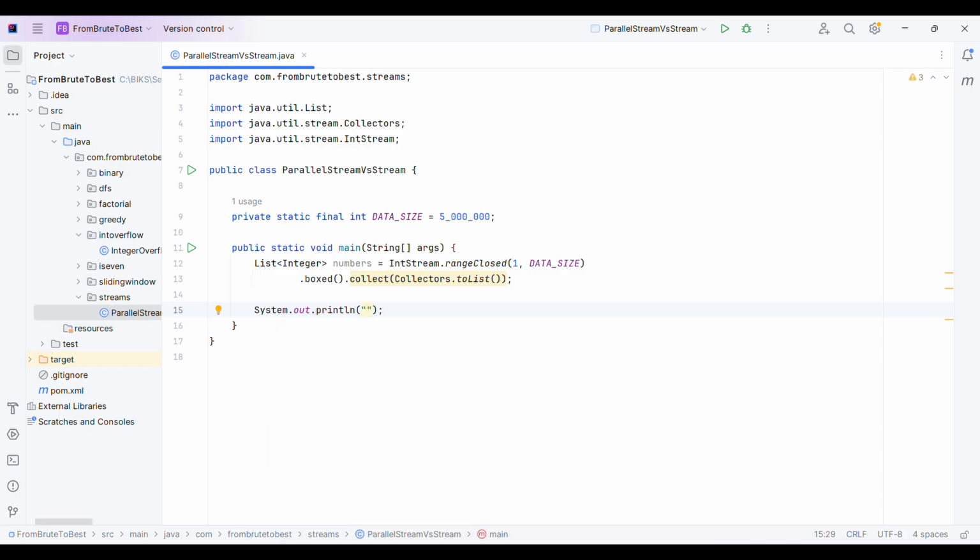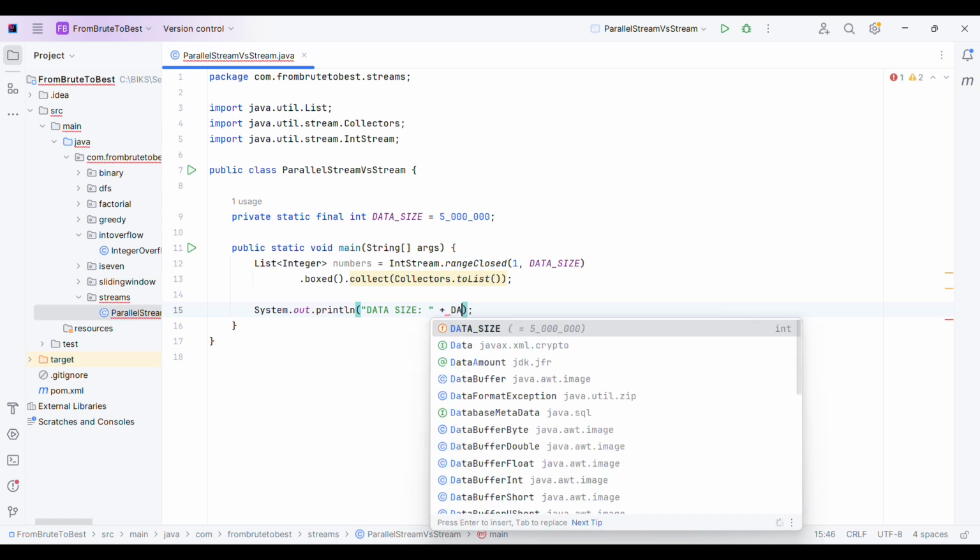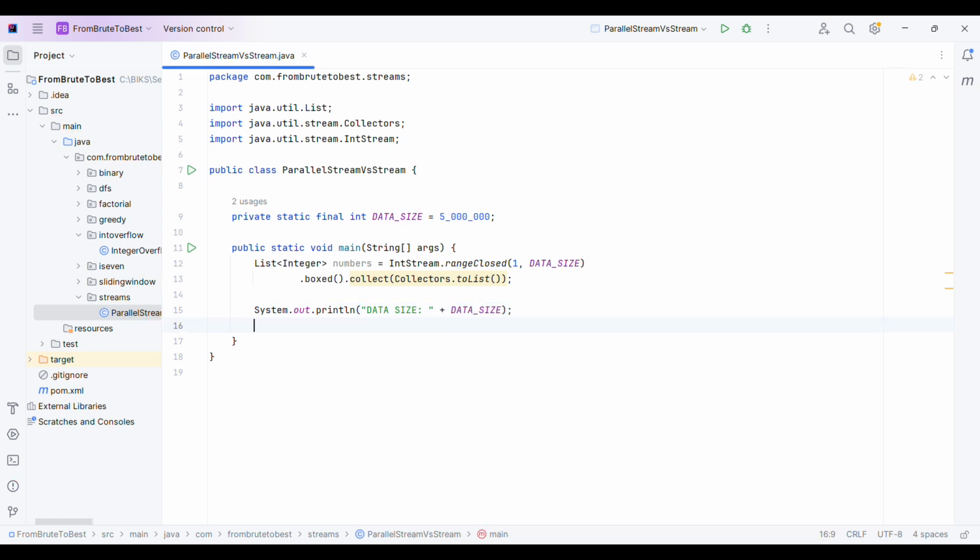Just for clarification, let me print our data size. Then let me copy this. I will print the number of CPU cores I have, I mean the available processors I have.